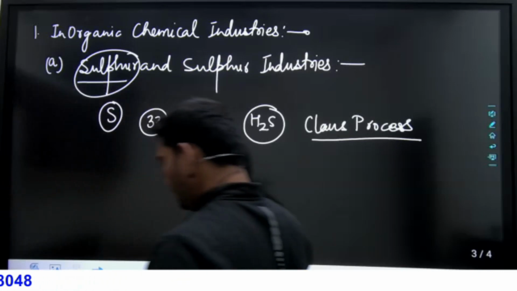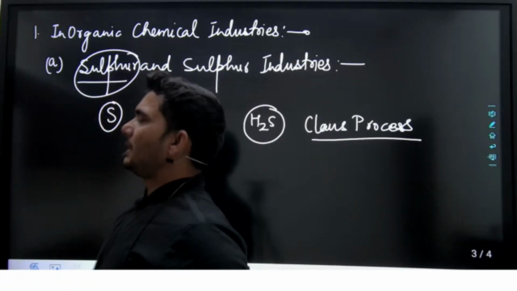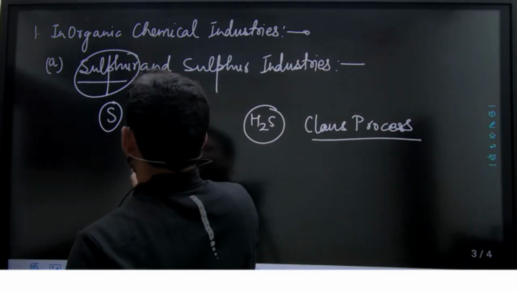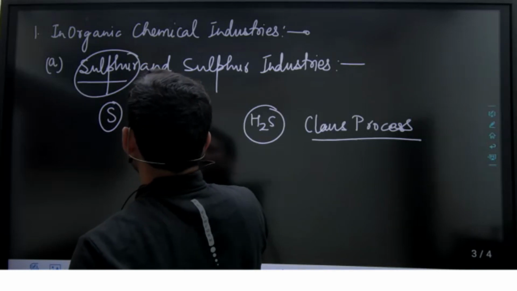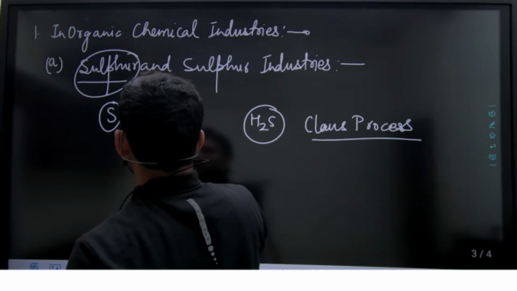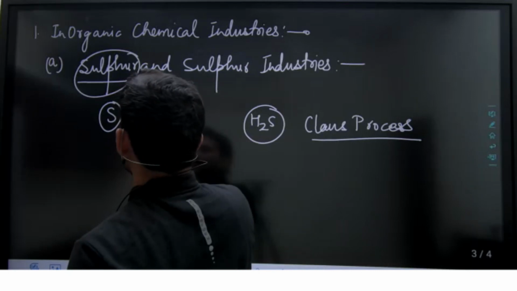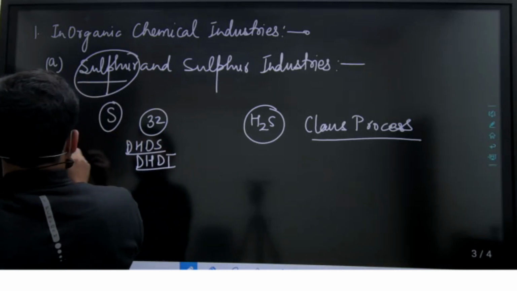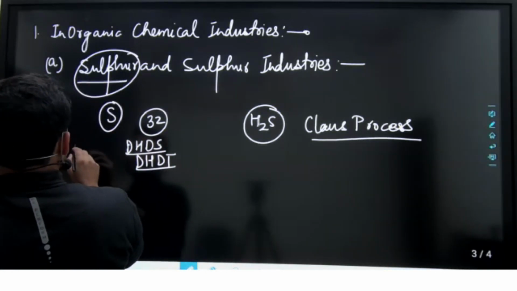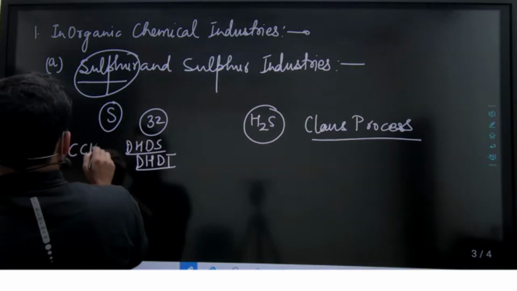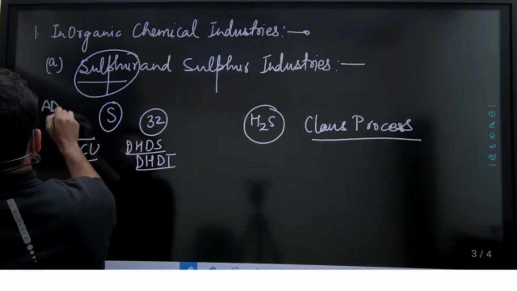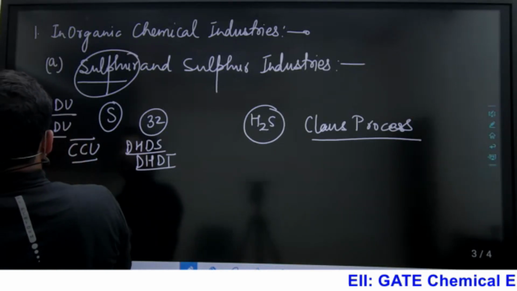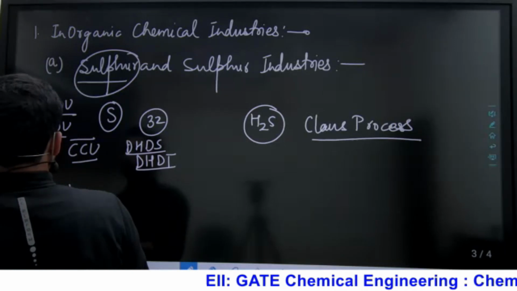So by hydro treating we get, you know very well, DHDT. We have different types of plants, DHDS. We have CCU. We have ADU. We have VDU. We have SRU. We have Merox unit.